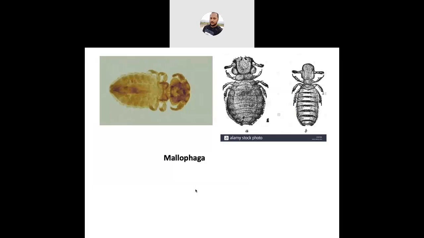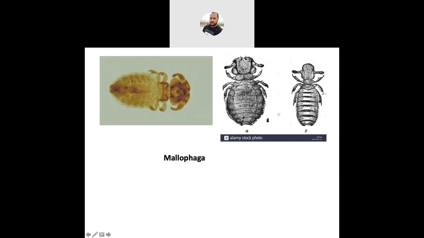They are very minute insects and the body is dorso-ventrally flat. I mean dorsal and ventral portions both are flattened. Their head is broader, larger, triangular, and broader than the thorax.